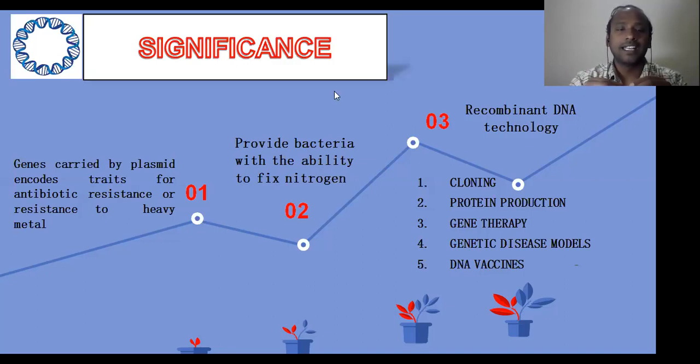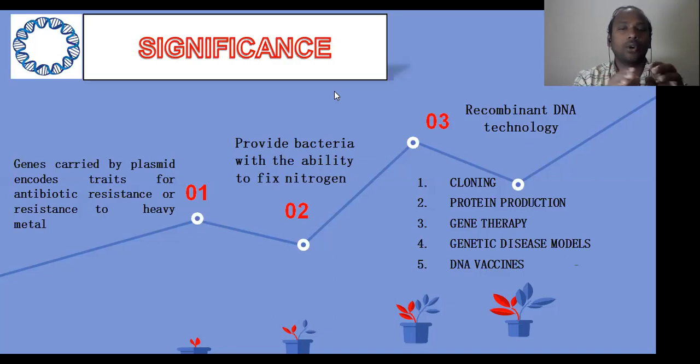The first one is that the genes carried by the plasmid can be important for giving antibiotic resistance, even heavy metal resistance. This is a survival mechanism, an added advantage to the bacteria, so it is very important for the bacteria. The second one is that plasmids provide bacteria with the ability to fix nitrogen. The nitrogen fixation genes can also be present in a plasmid.